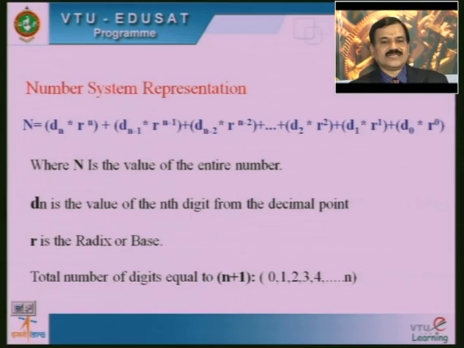Total number of digits equals n plus 1, that is 0, 1, 2, 3, 4 up to n.